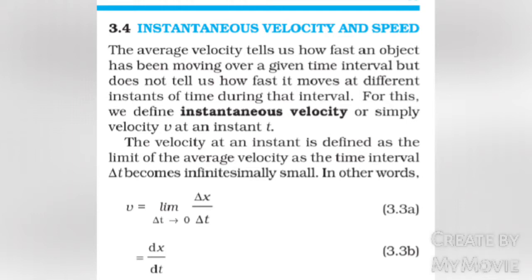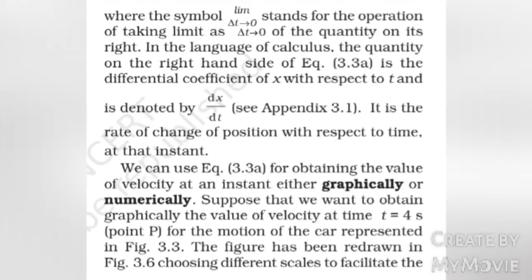which equals dx by dt, where the symbol limit delta t tends to 0 stands for the operation of taking the limit as delta t tends to 0 of the quantity on its right. In the language of calculus, the quantity on the right hand side of equation 3.3a is the differential coefficient of x with respect to t and is denoted by dx by dt. See appendix 3.1. It is the rate of change of position with respect to time at that instant. We can use equation 3.3a for obtaining the value of velocity at an instant either graphically or numerically.